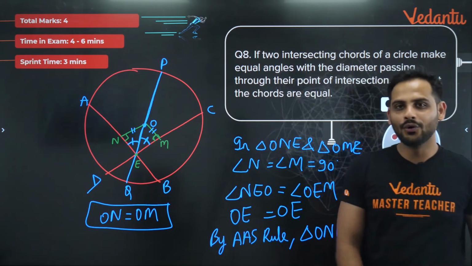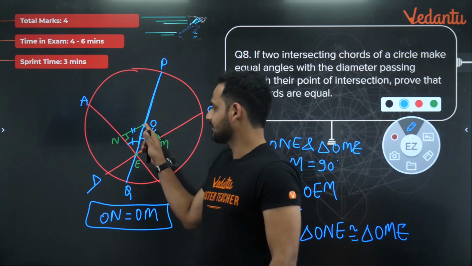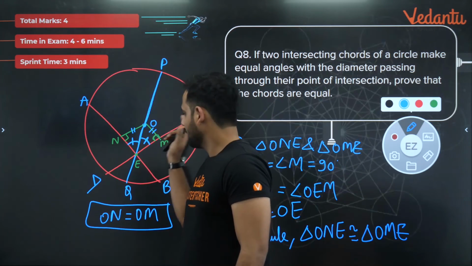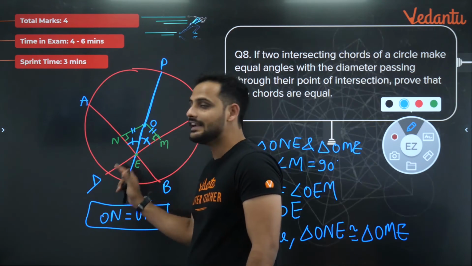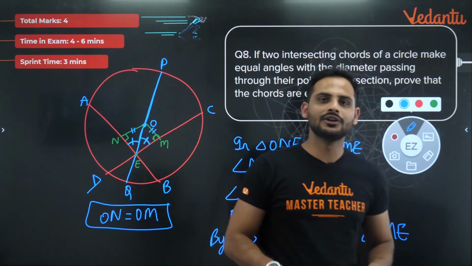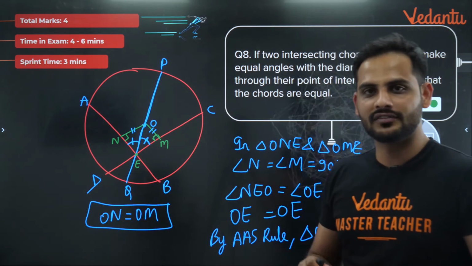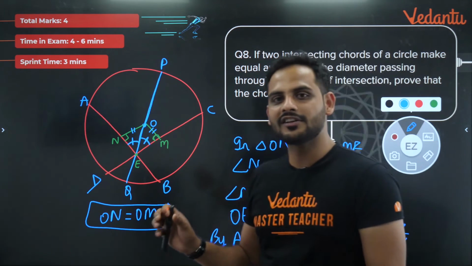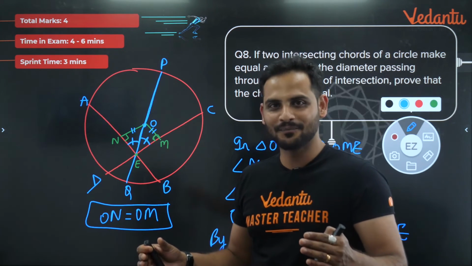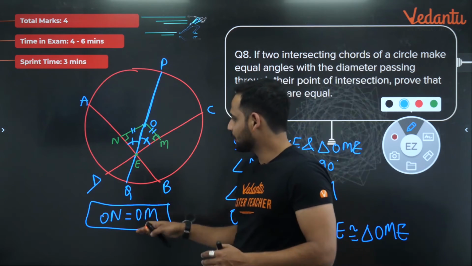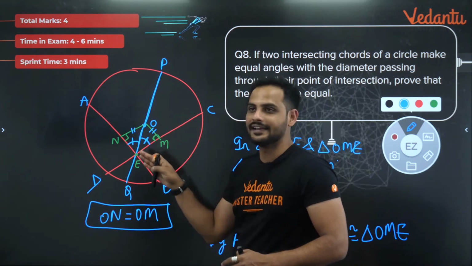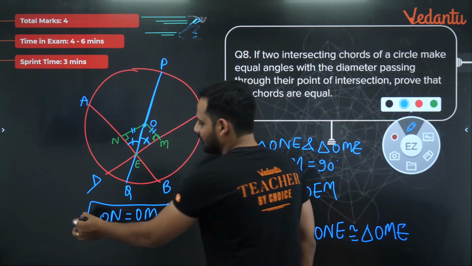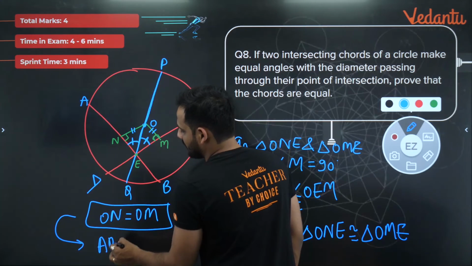ON and OM are the distances of the chord AB and chord CD from the center of the circle. We know the theorem that chords which are equidistant from the center are also equal in length. So if ON is equal to OM, that means both chords AB and CD are at equal distance from the center. So from this I can say AB is equal to CD.